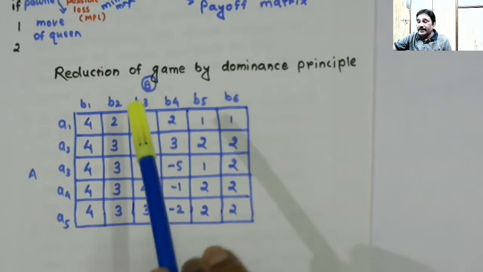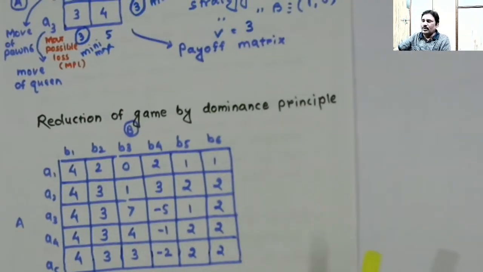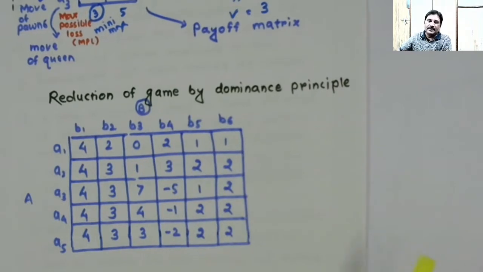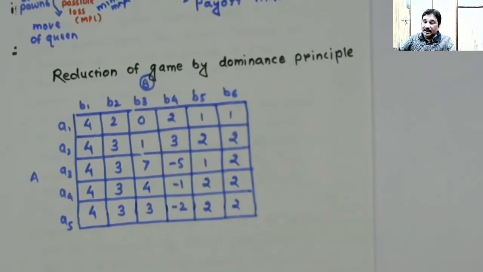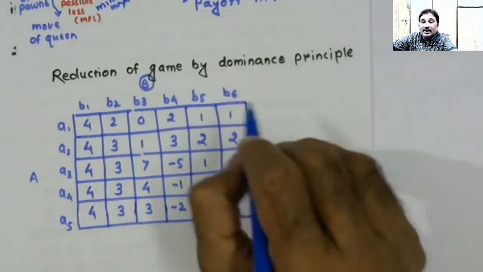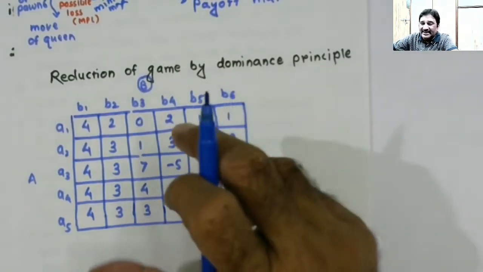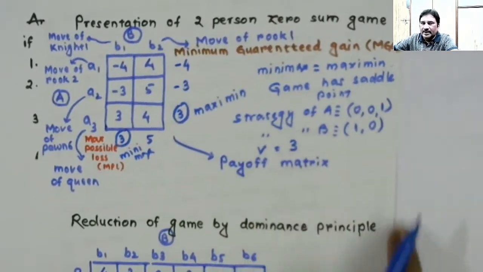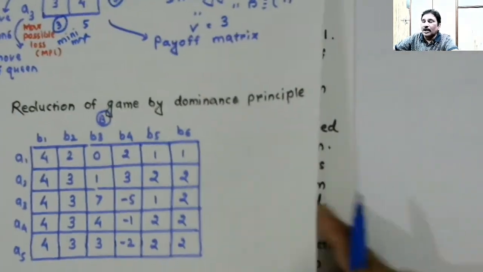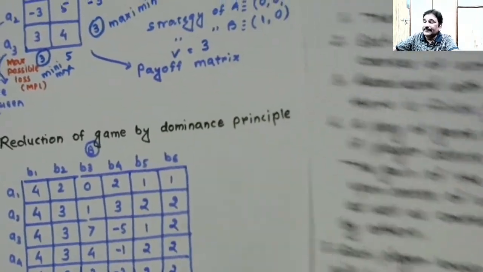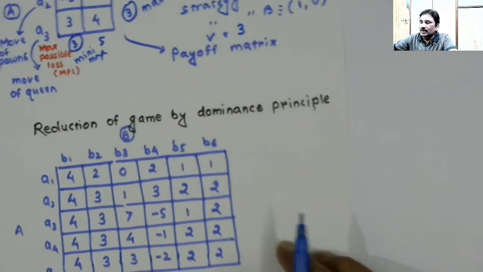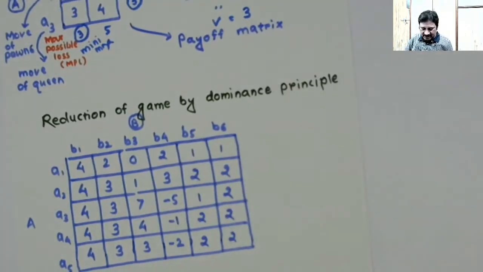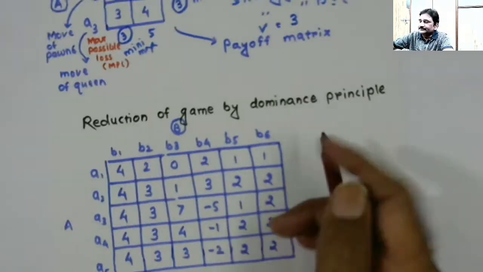All right, and now, before we reduce the game by the dominance principle, we will find out the minimum guaranteed gain and maximum possible loss. If the game gets solved as easily as our earlier game got solved, we'll be looking into the possibility of solving the game that easily. So we will be finding out MGG, that is minimum guaranteed gain, and maximum possible loss. Alright, so here I go.